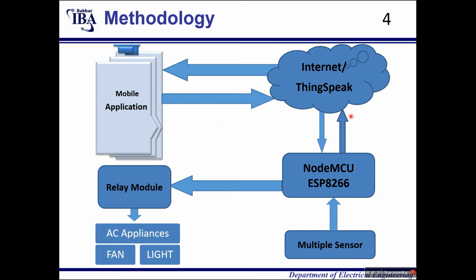The second thing in our project is ThingSpeak, which we need to access through the internet. What ThingSpeak basically does is that we create a channel in the ThingSpeak server, which enables us to save the data of our sensor, the data of our LED, etc. Whatever data we have connected to the appliances.